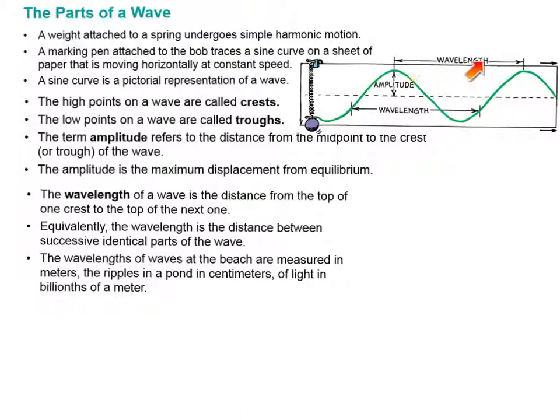The wavelength of a wave is the distance from crest to crest or trough to trough, or really from any one point to any other one point at the same level on that wave. Because a wavelength is a length, we're going to measure that in meters, right? In units of meters. So water waves from the beach would be measured in long meters, whereas pond ripples would be measured in centimeters, and light waves are measured in billionths of a meter.